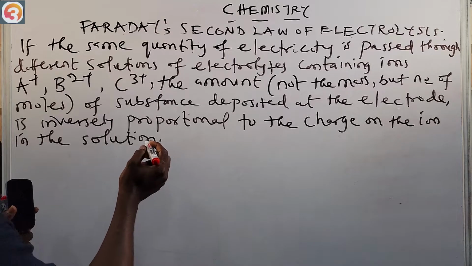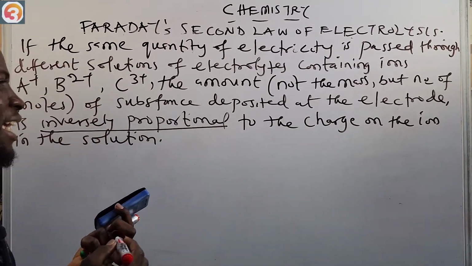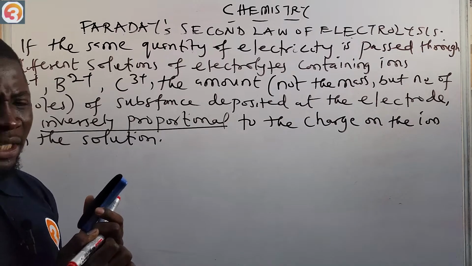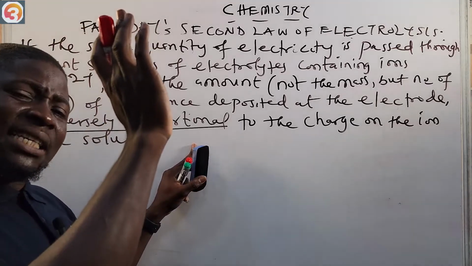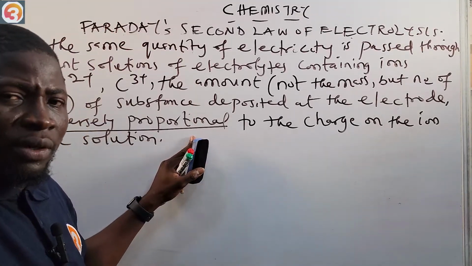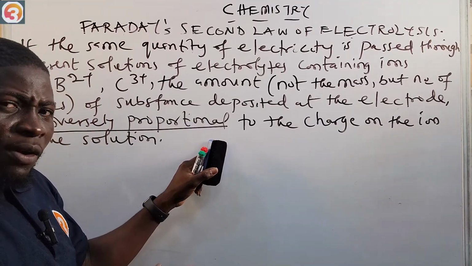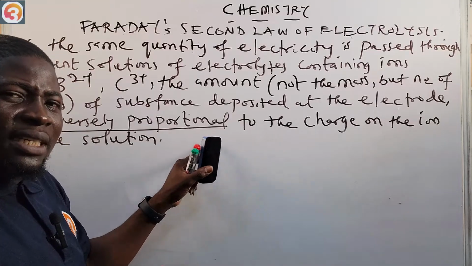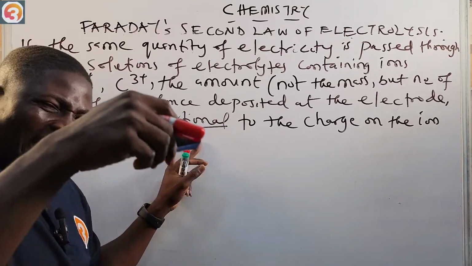We say it is inversely proportional to the charge on the ion in the solution. That means the higher the charge on the ion in the solution, the lesser the number of moles of the substance deposited at the electrode.